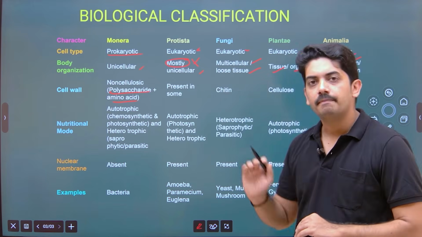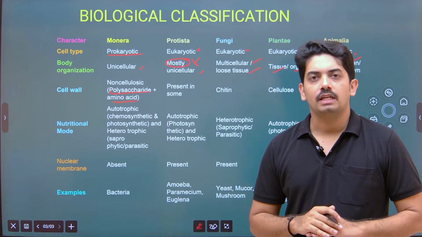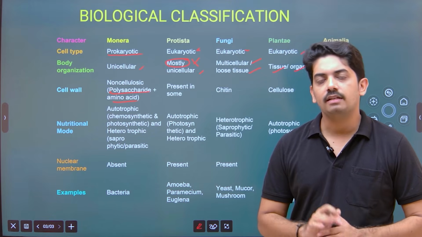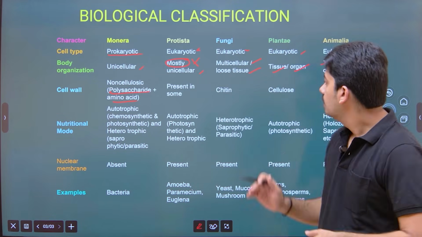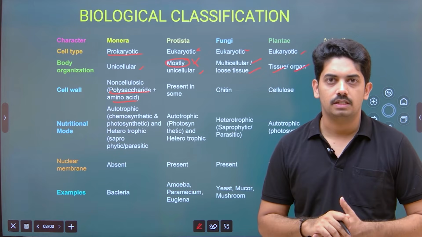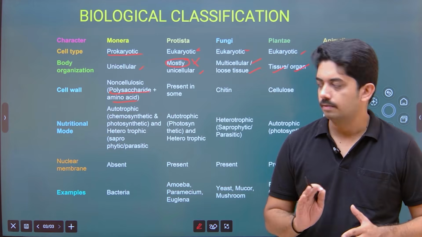Now in fungi, the criteria for cell wall is chitin, very important. Okay, chitin is the cell wall material. Then in Plantae, cellulose. In animals it is absent. Animals don't have cell wall.